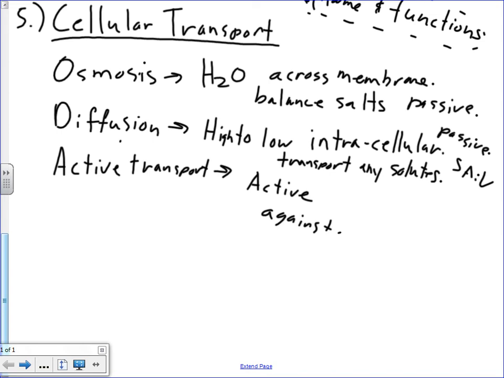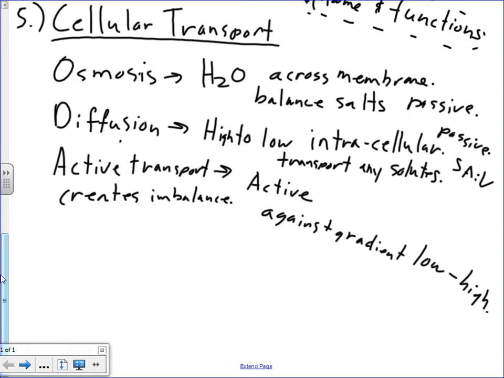That means from low to high. So it is creating imbalance. And is it within the cell or across the membrane?